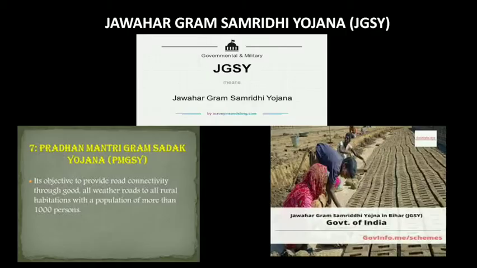Number one is the Jawahar Gram Samriddhi Yojana, also known as the JGSY. It was started on 1st April 1999. Make sure of the date. Jawahar Gram Samriddhi Yojana was started on 1st April 1999.